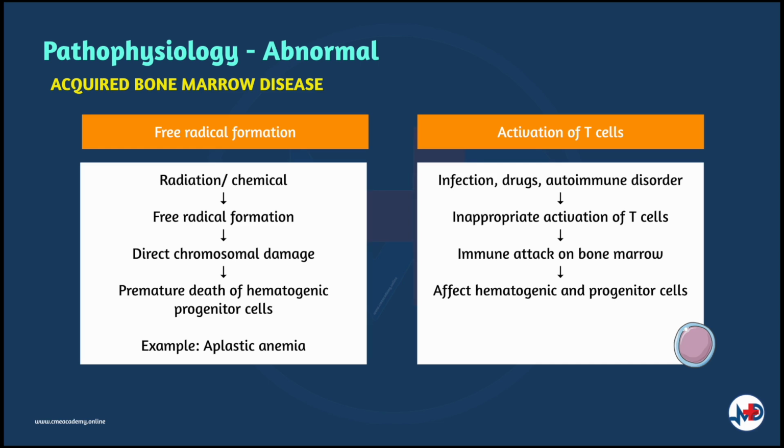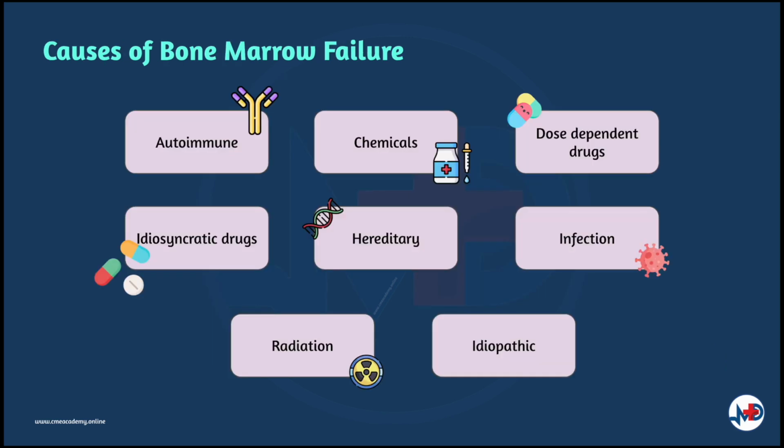Aplastic anemia is an acquired bone marrow disorder. Direct chromosomal damage due to free radical formation in the presence of ionizing radiation and chemical use such as benzene will lead to the premature death of hematopoietic progenitor cells, which causes bone marrow failure. Certain infections such as parvovirus infection, usage of drugs such as carbamazepine, quinine, or the presence of an autoimmune disorder is known to affect the T cells. There is inappropriate activation of the T cells, which results in an immune attack on the bone marrow, affecting the hematopoietic and progenitor cells.